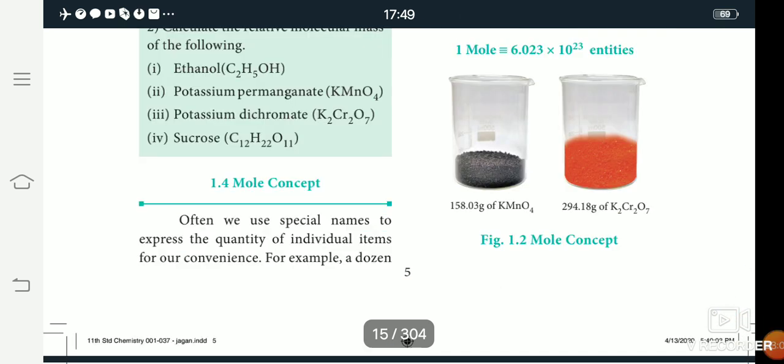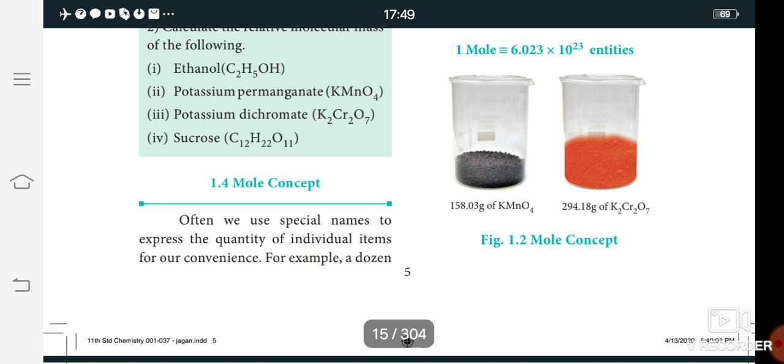The next one is the mole concept. In the mole concept, the amount of substance is usually expressed in moles. A mole is the amount of substance which contains as many elementary entities as there are atoms in 12 grams of the carbon-12 isotope.